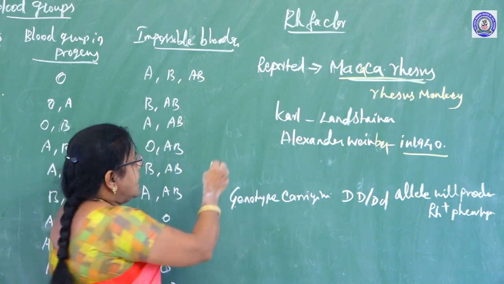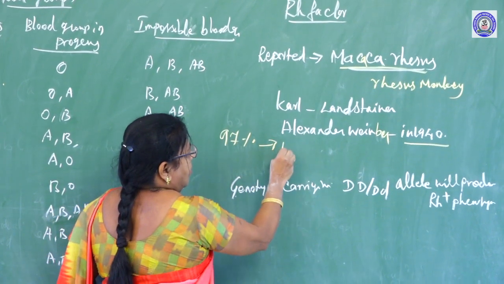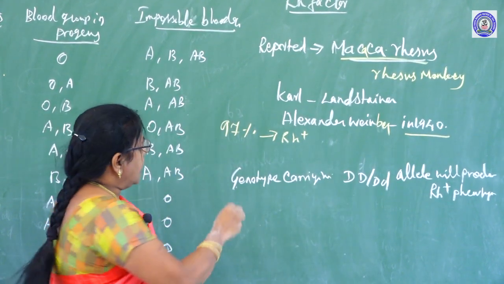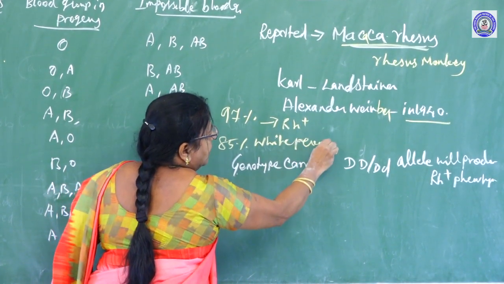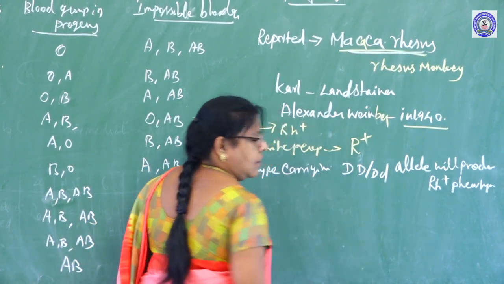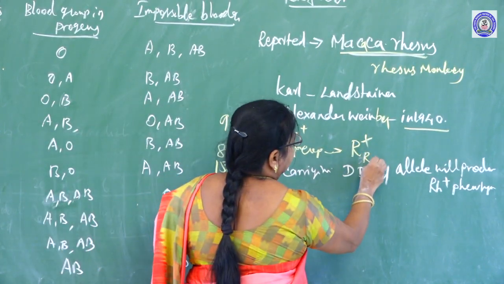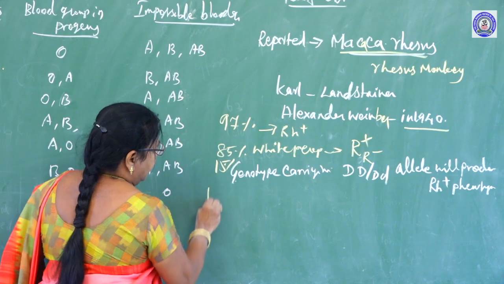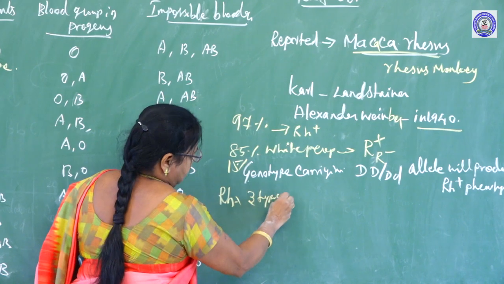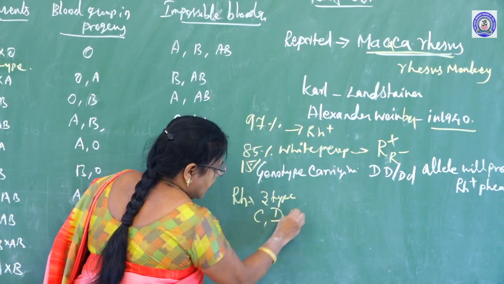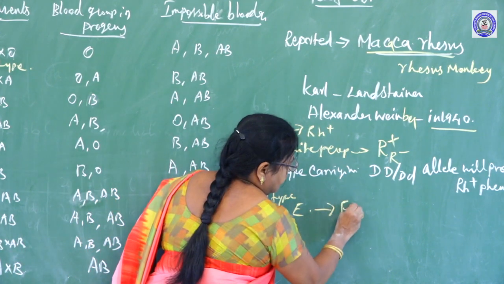In India, 97% of the people are Rh positive. About 85% of white people are Rh positive and 15% of white people are Rh negative. This Rh factor has three types of genes, C, D and E. These genes were proposed by Fisher and Race.